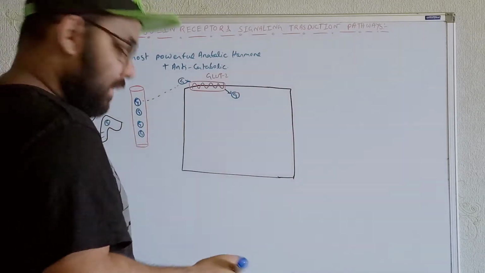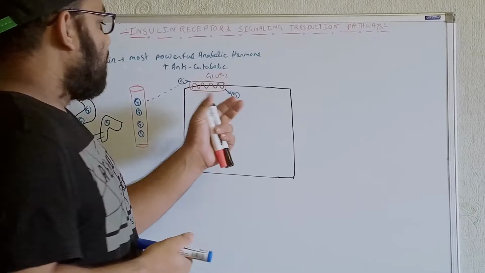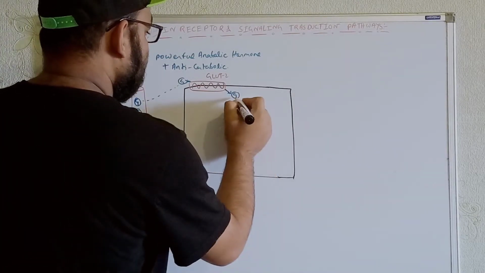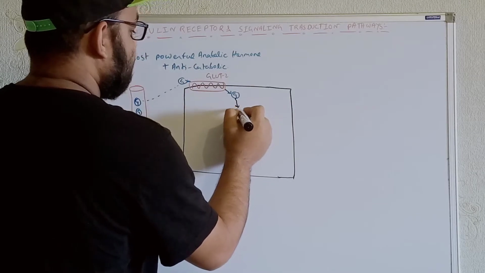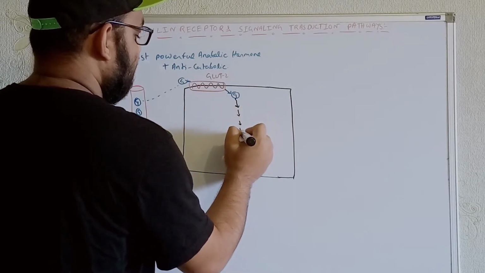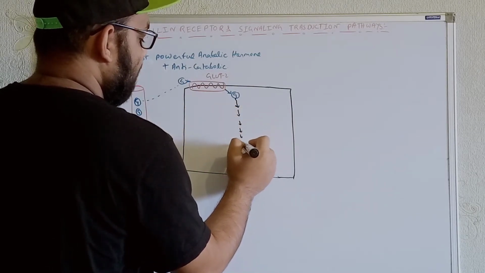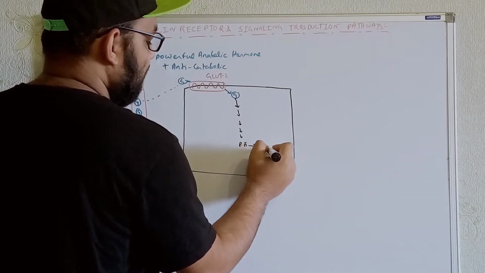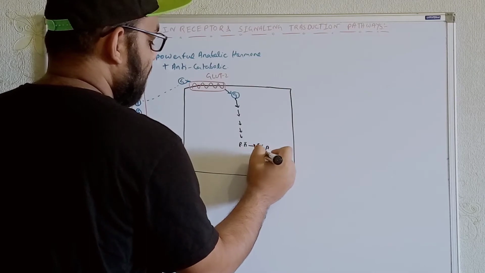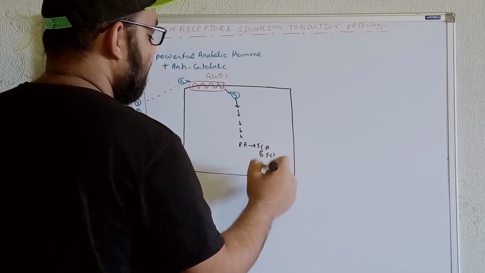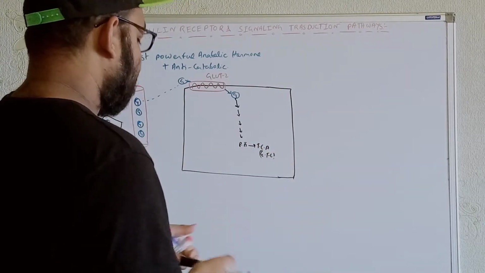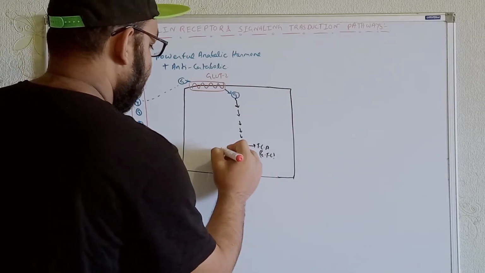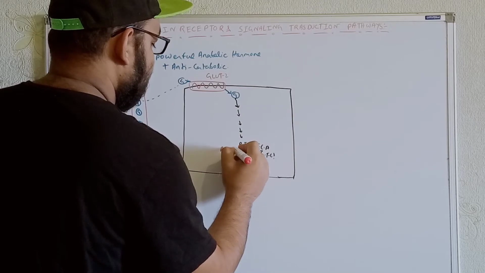Now whenever we already got the glucose molecule, we know what type of functions we will get over here. This glucose will go through the glycolysis process through multiple steps, ultimately to pyruvic acid. After that we will get the TCA cycle and the electron transport chain. As a result, we will get the production of ATP.